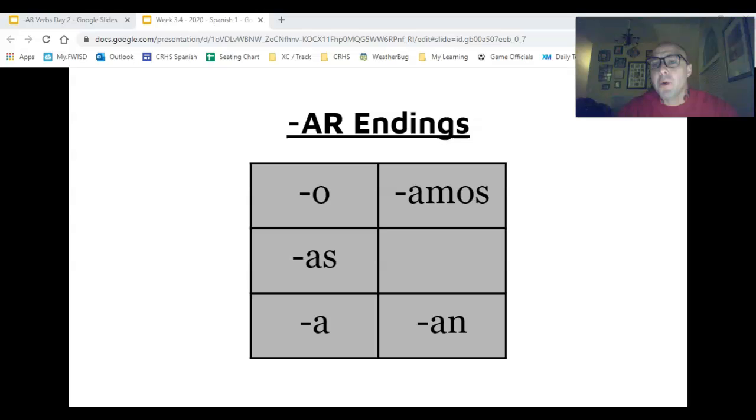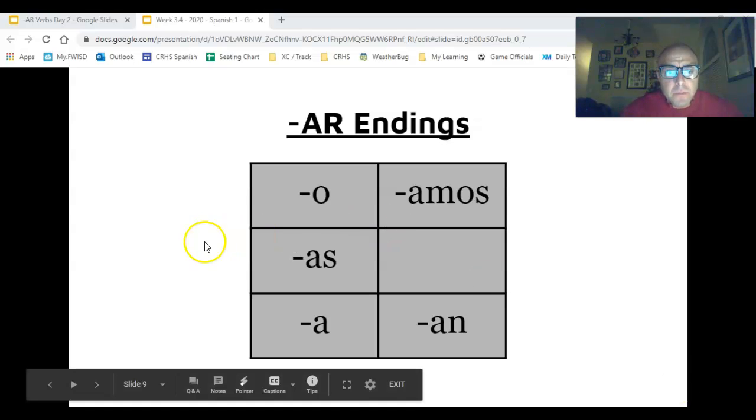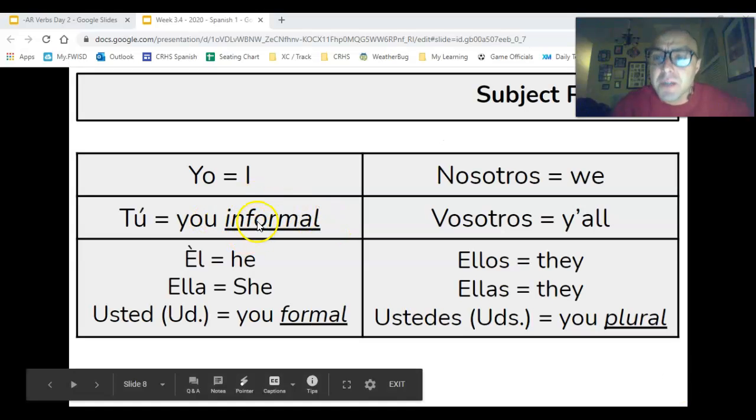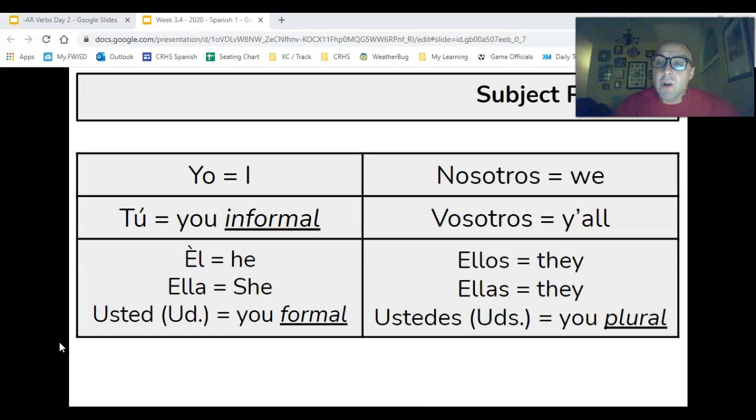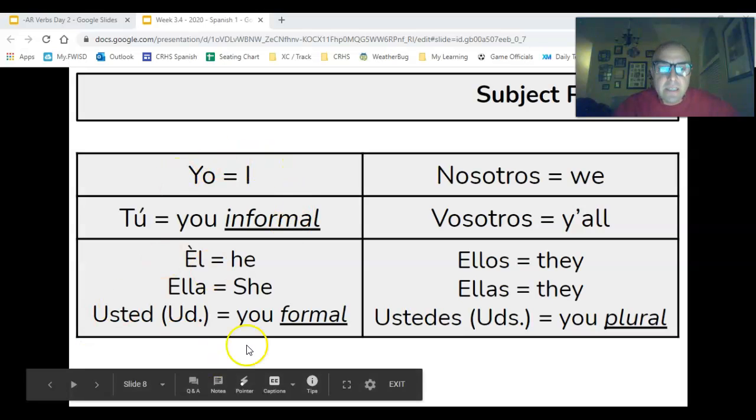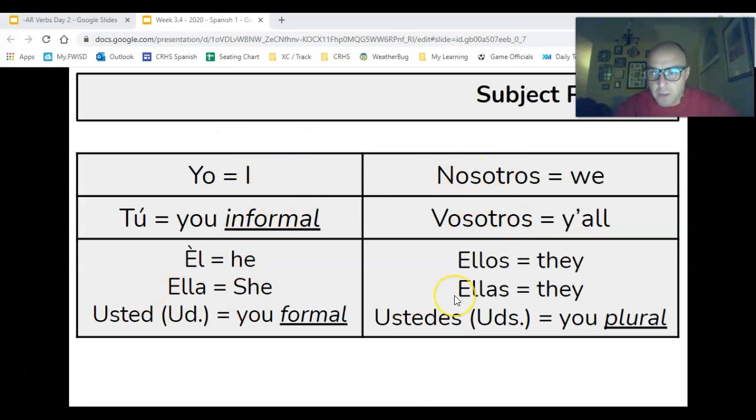So real quick, let's review our endings, right? Remember, these are based on our subject pronouns. So yo, tú, él, usted, nosotros, ellos, ellas, ustedes. And remember that if it all breaks down in your brain, these are your singular, these are your plural, first person, second person, third person. It's all very systematic, all right?